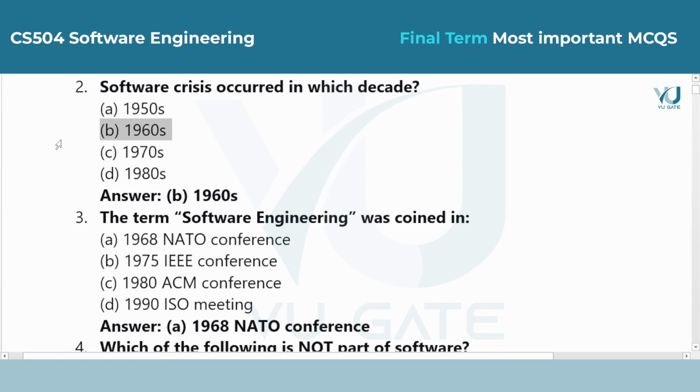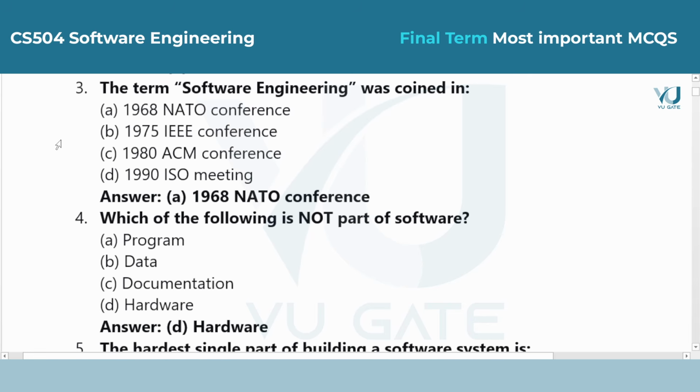Question 3. The term software engineering was coined in. Answer is option A, 1968 NATO conference. To solve the software crisis, experts met at a NATO conference in Germany. This is where they decided that software development should be treated as a formal engineering discipline.